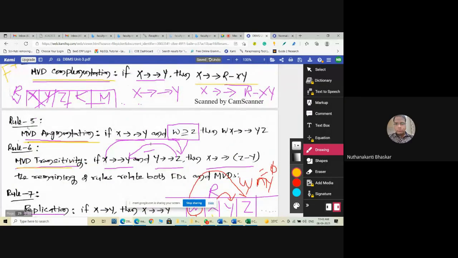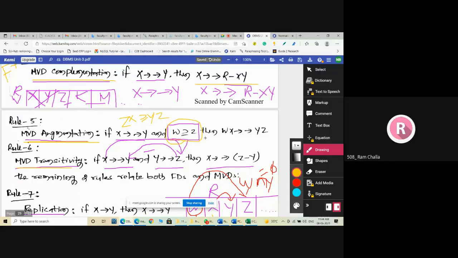That is, if X multi-determines Y, and W is a subset of Z, then we can add W to the left hand side and Z to the right hand side. Because we can write X multi-determines Y when X is a subset of Y, same way, we have W subset of Z, so W is added to the LHS and Z is added to the RHS. Clear? All of you clear?